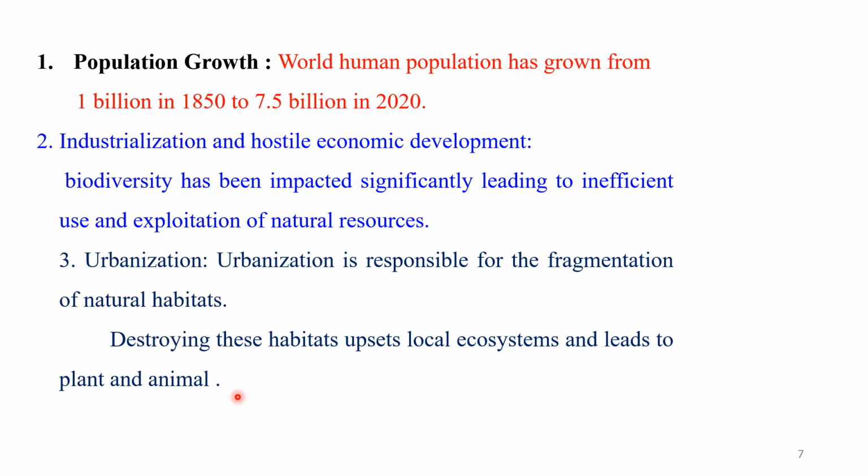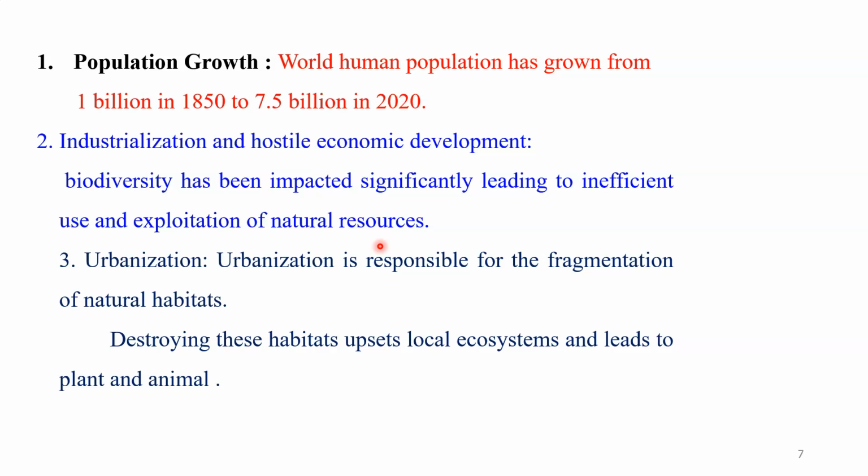So therefore, urbanization is a very important process. Due to urbanization, the natural habitat is totally disturbed and broken into small patches. When that area shrinks, or you can say is minimized, the small patches are not able to sustain a large biological community, maybe plants, birds and animals. They require a large area.